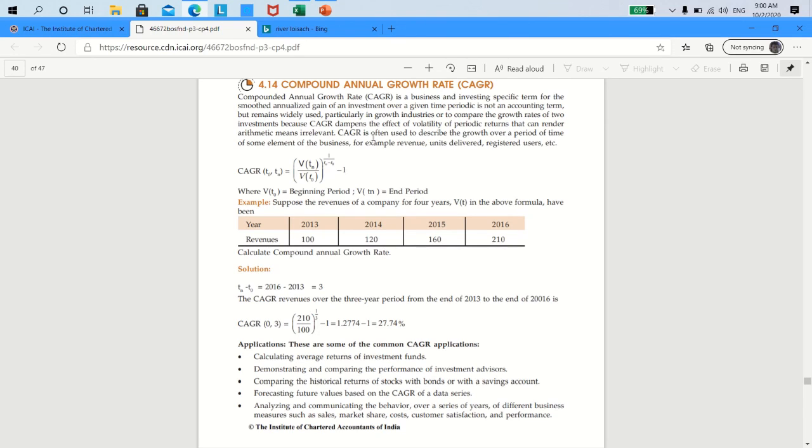I repeat, if A divided by P on the left hand side is equal to (1 + i)^n on the right hand side, then it is the same as (A/P)^(1/n) equal to 1 + i. Therefore, the next step can be rewritten as (A/P)^(1/n) - 1 equal to i.